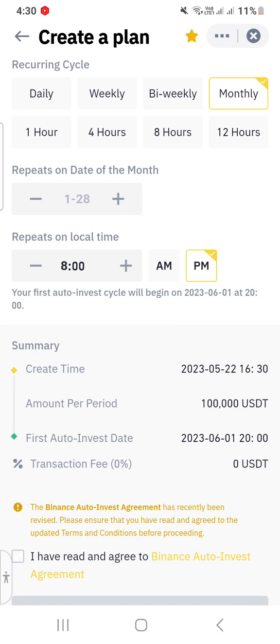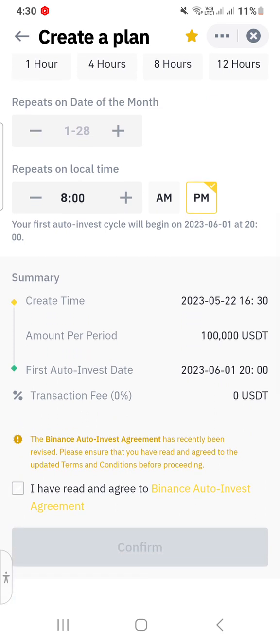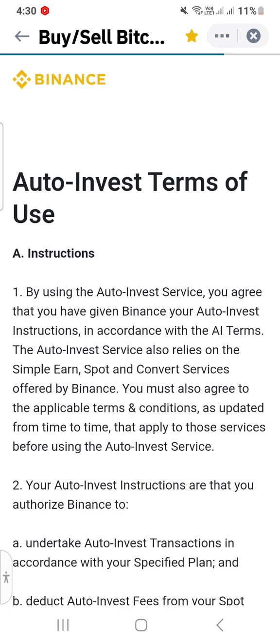invest plan. So you have to read and agree to the Binance auto invest agreement. Here is this agreement. We can open this agreement here, so we can also read this agreement and make sure that we are not making any mistake before investing in auto invest.